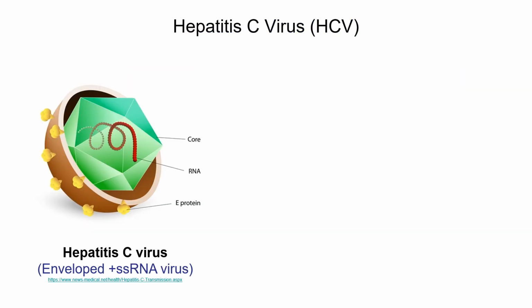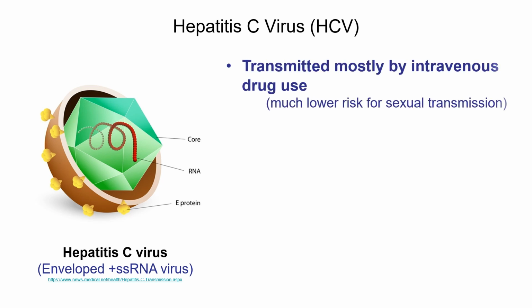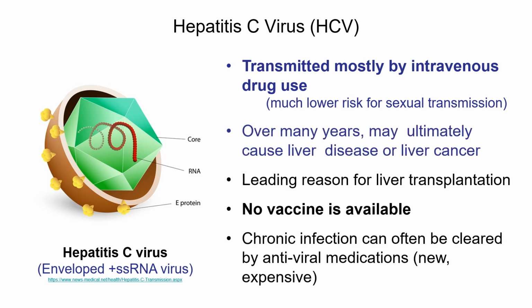Just want to talk a little bit about hepatitis C. It's a little less common, but sometimes there's confusion between hepatitis B and hepatitis C. So again, a very different type of virus. This virus is transmitted mostly by intravenous drug use. I'm not really sure why, but the risk from sexual contact for some reason is much lower, although it is possible. Again, it is transmitted by blood, but I'm not really sure why the case is, but it's very highly linked with intravenous drug use.